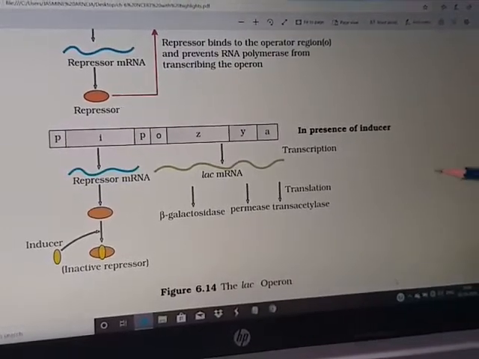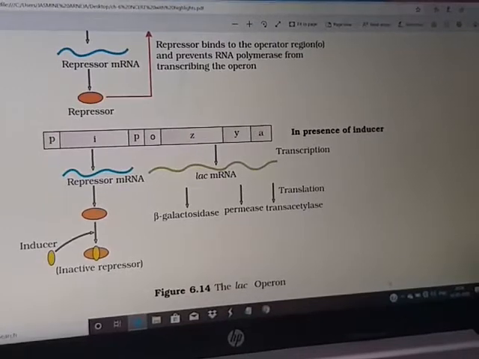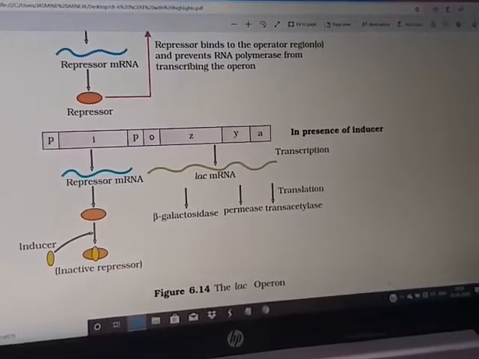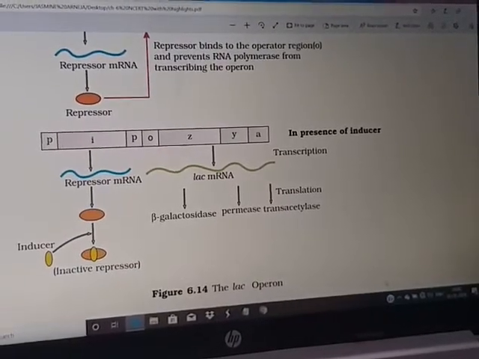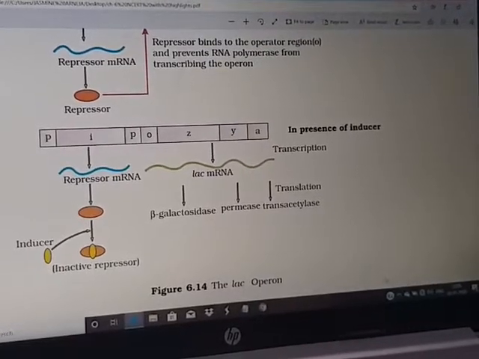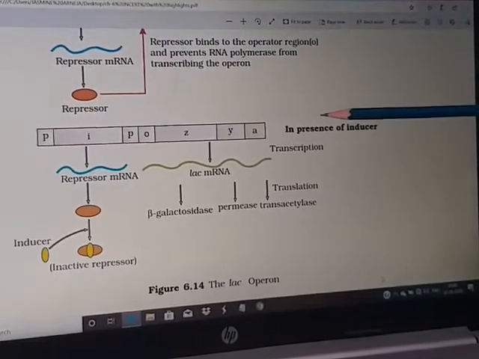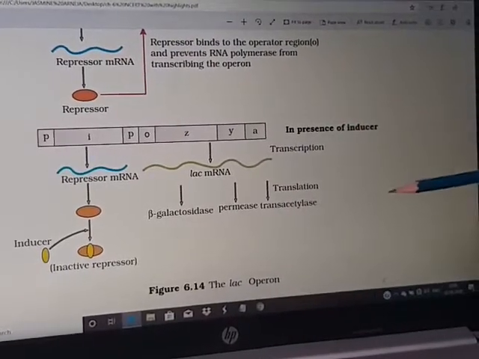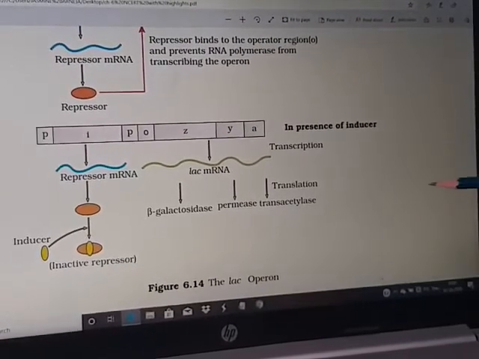So with this, I hope you are clear with the working of the genes when they work in a regulated manner. A system to switch on and switch off the mechanism, the working of the genes, because all the genes are not always active. Some are always active, but others are either in the switch on condition or in the switch off condition based upon their need, and that regulatory system is the operon model.